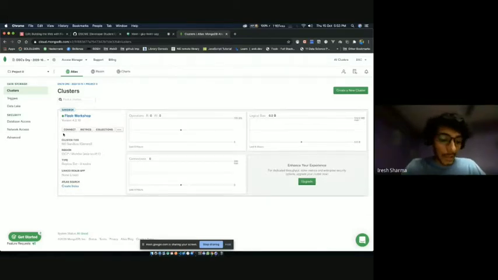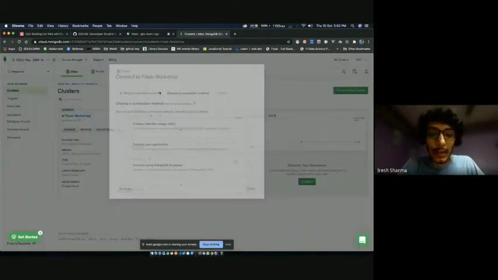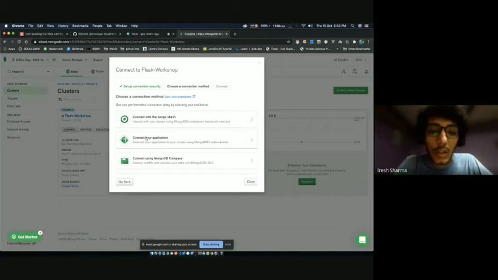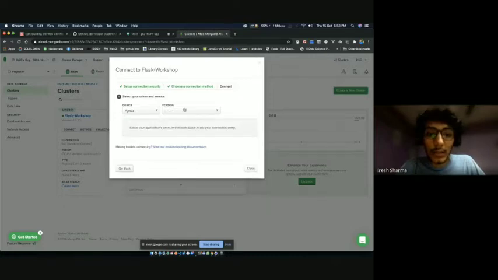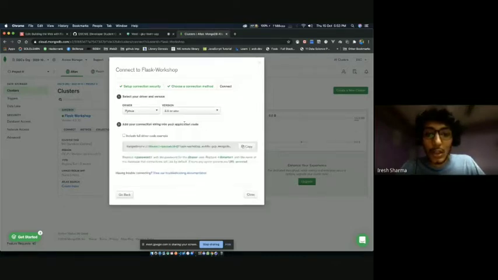Okay, I'll assume it was a pool. So we're going to click on connect, and it'll show up this. So we need to connect our application. That's why I'm going to click connect on application, and we're going to select Python here, and we're going to change this to 3.6 or later. And let's do this.